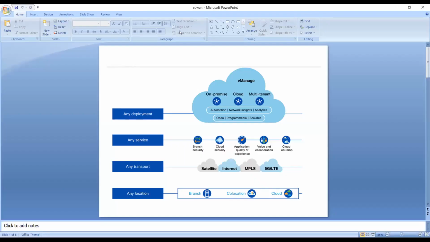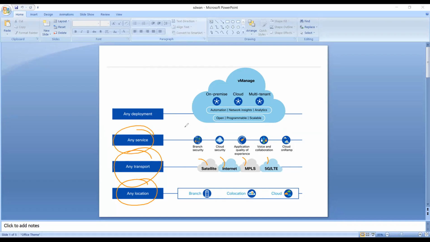Okay, so here we can see the layers we have that we will discuss, and how these things will go through. We can deploy this solution at any location: branch, co-location, cloud, anywhere. We can use any transport: satellite, internet, MPLS, 5G, LTE. So if we have any kind of transport, yes, we can run this solution.